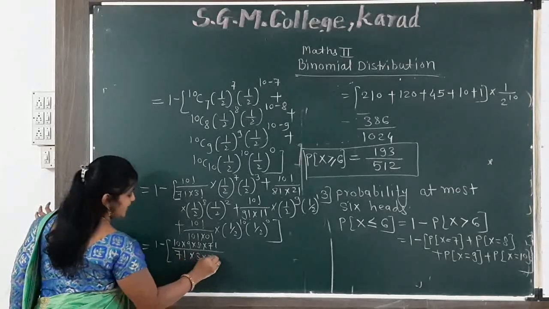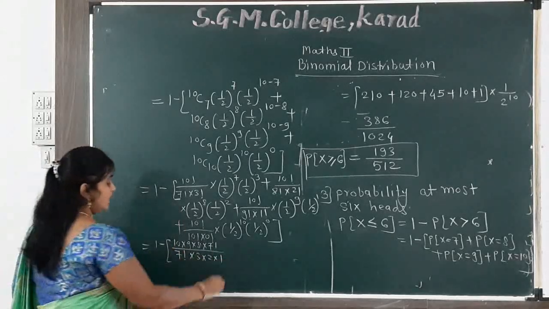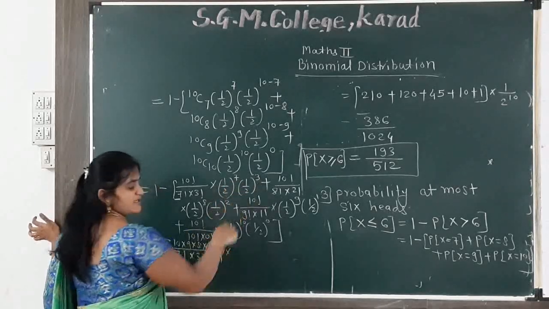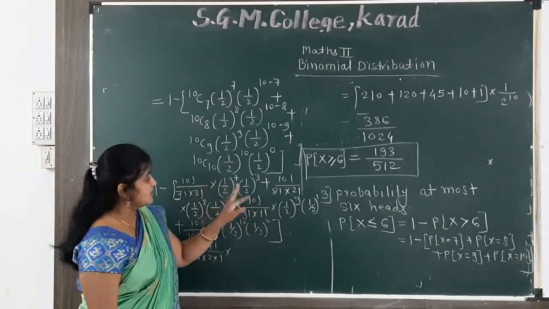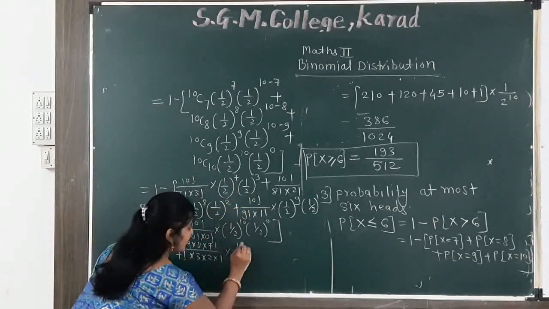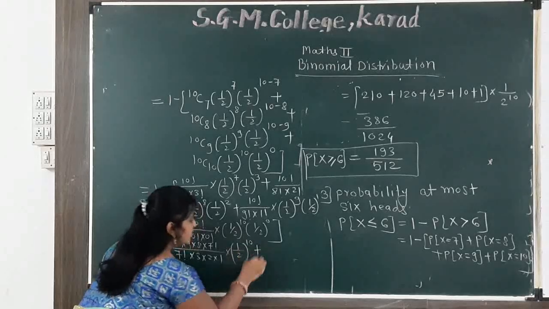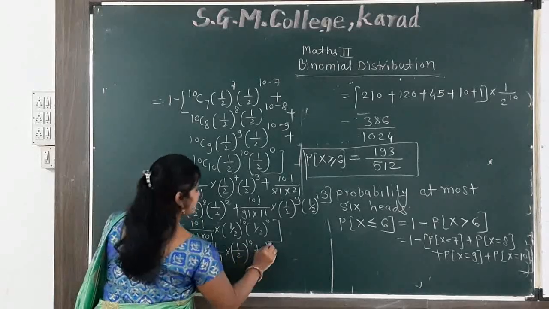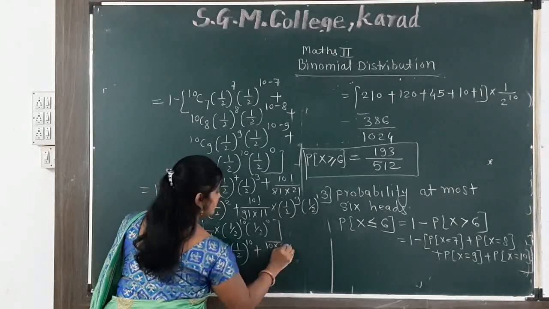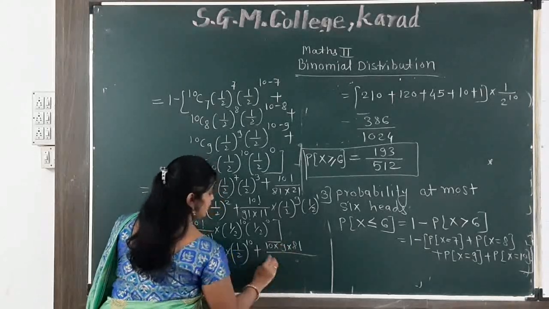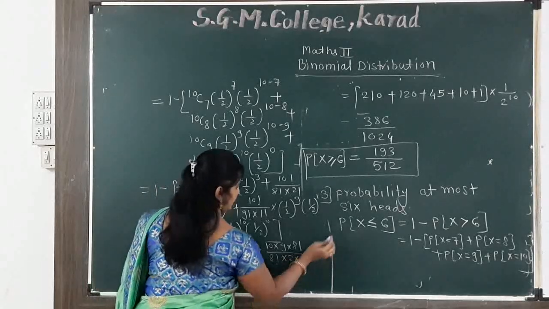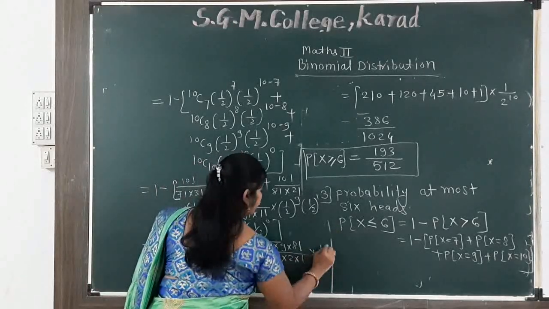Again we simplify: 1 minus 10 multiply 9 multiply 8 multiply 7 factorial upon 7 factorial multiply 3 multiply 2 multiply 1 multiply (1/2) raised to the power 7 (1/2) raised to the power 3. So bases are the same, addition of powers, so we get here (1/2) raised to the power 10, plus 10 factorial multiply 9 factorial converting up to the 8 factorial, 8 factorial multiply 2 factorial converting up to 1 factorial multiply (1/2) raised to the power 10.